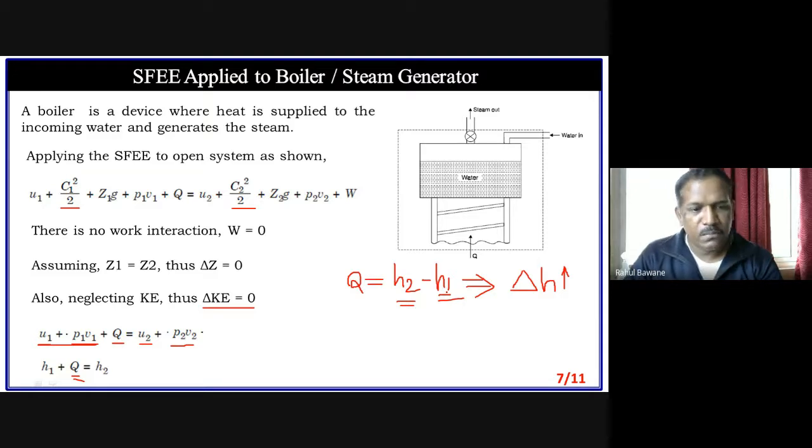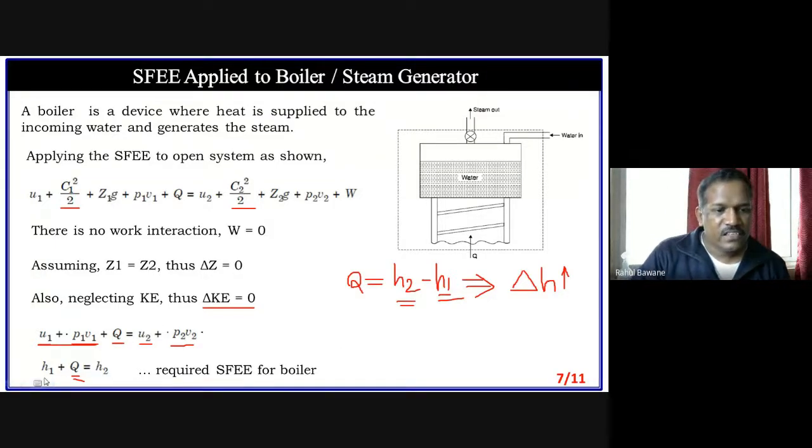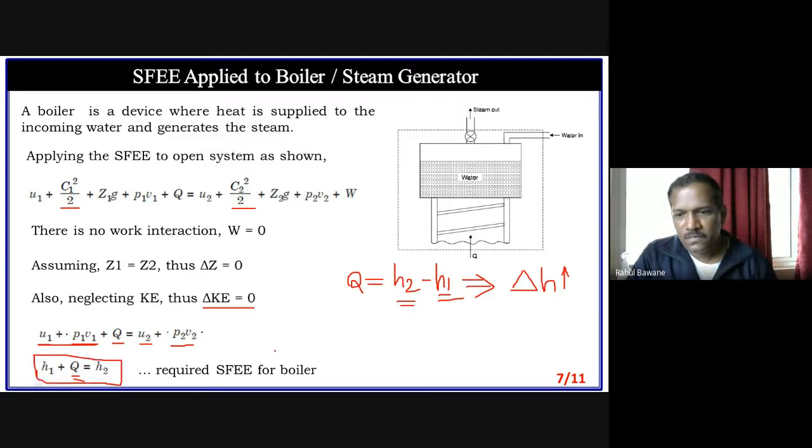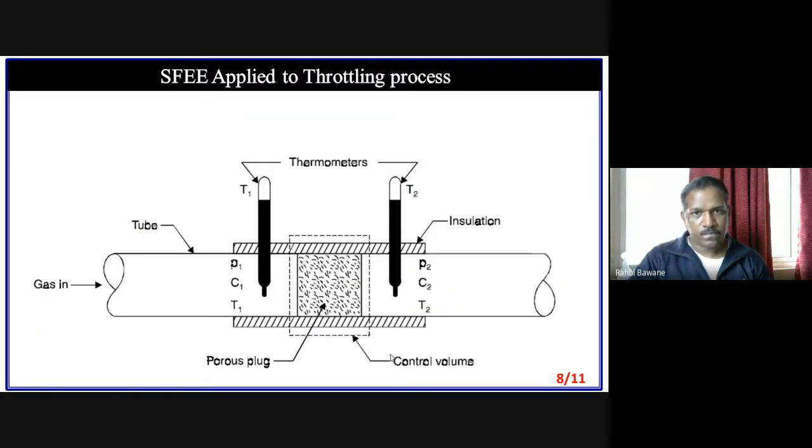So you can simplify this to any extent. So this is our steady flow energy equation for boiler. This is our simplest form. Is there any doubt? Because I am going to ask you some equipment where you have to apply this and tell me what is your simplified version. Okay, next.